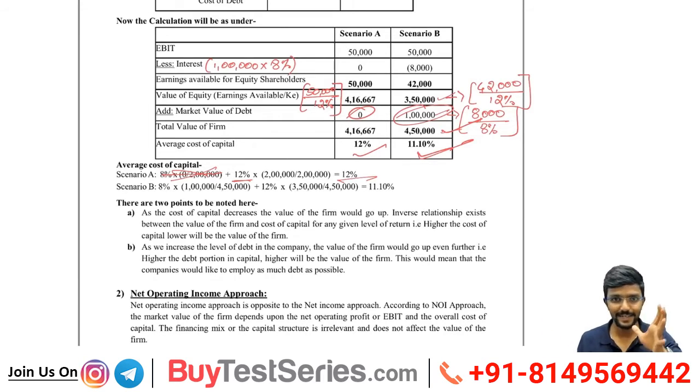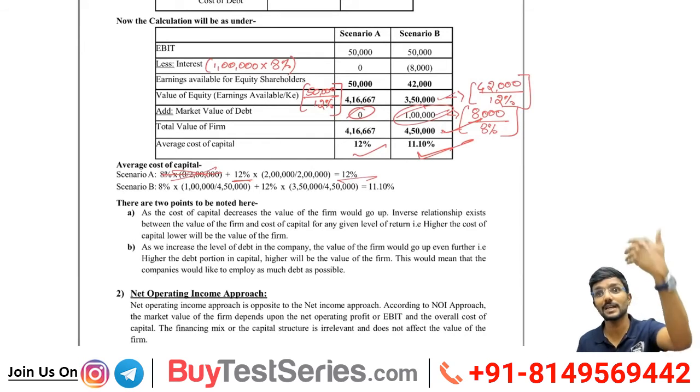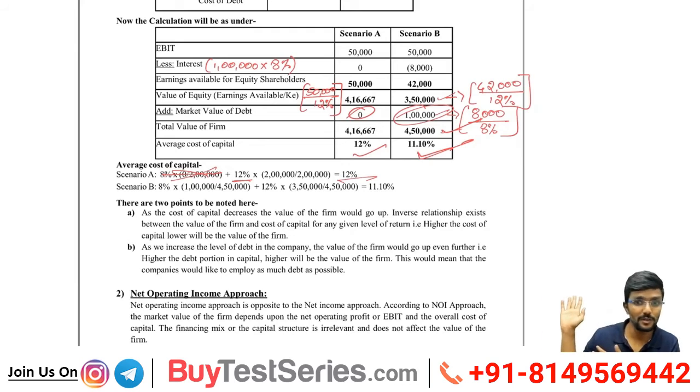That means debt and value of the firm have a positive relationship. Agree? So if debt increases, value increases. If debt decreases, value decreases. Only for this approach. Don't think that this is always for everything. Whatever we learn under each approach is applicable only for the respective approach. Here we assumed tax is 0. Tomorrow, if I use tax somewhere, don't say, sir, you told tax is 0. That is only for this approach.